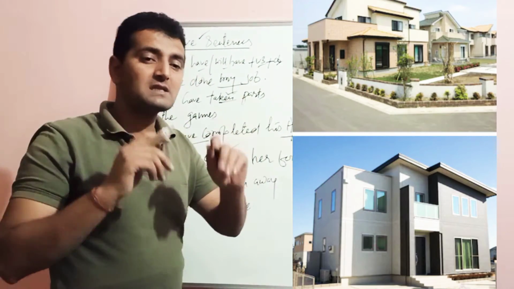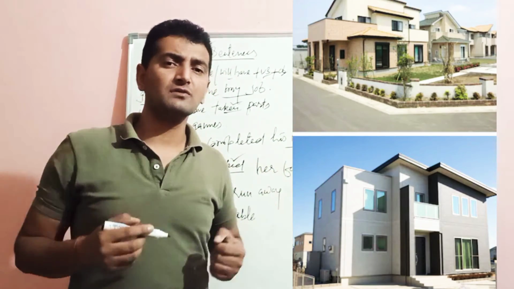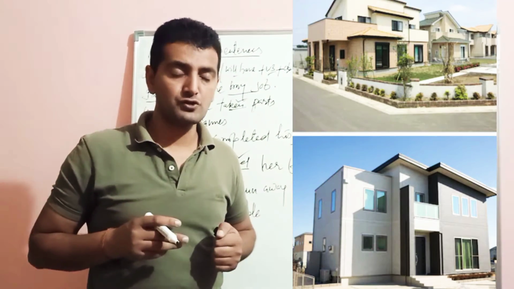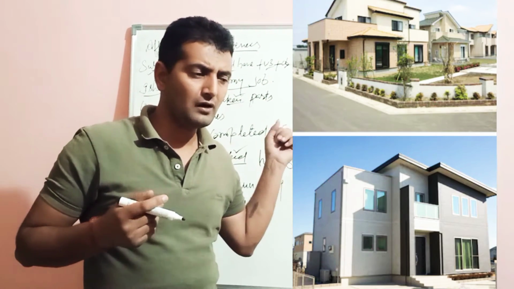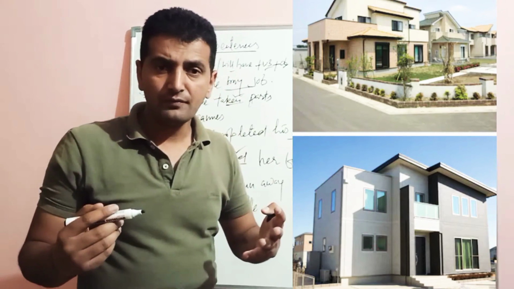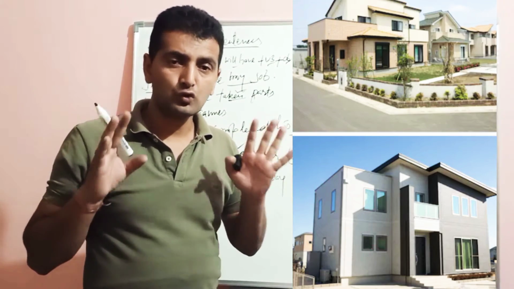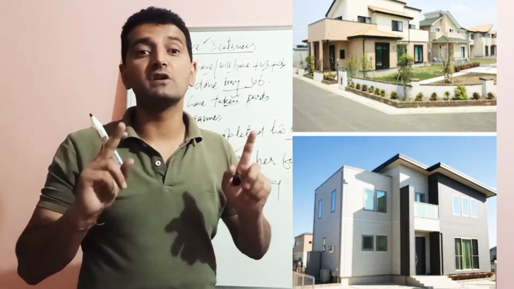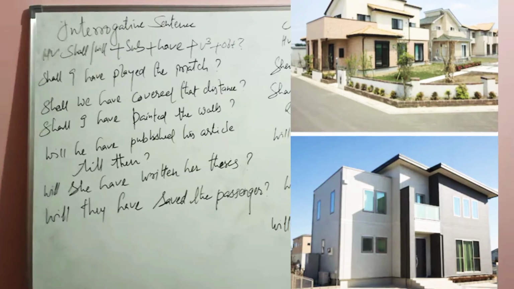Right? हिंदी के जिस वाक्यों के अंत में रहा होगा, रही होगी, रहे होंगे आता है, that kind of sentences we consider in the future perfect tense. And whenever we have that kind of sentence with will have and shall have, and third form of the verb, these are the two things to identify in which sentence and in which tense we are. Right? See in the next slide here.